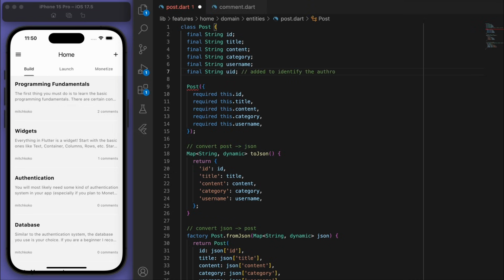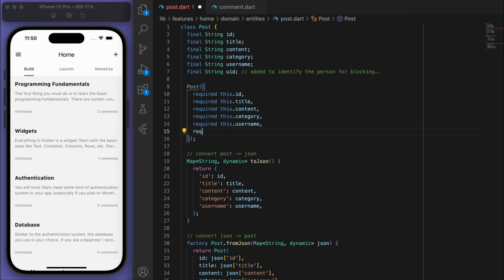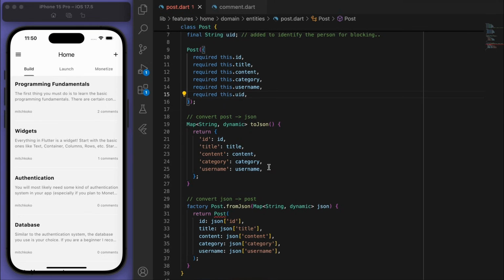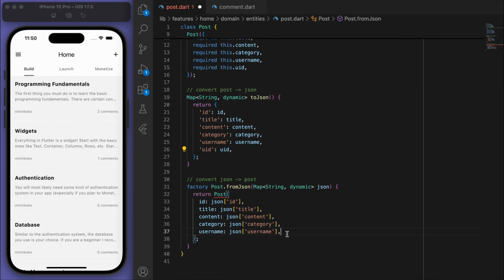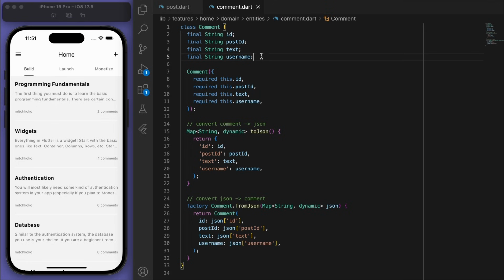So I'm going to add this to be able to identify the person for blocking, right? In other words, like who owns this post. And let's do the same thing for the comment.